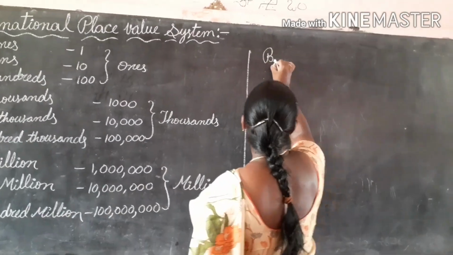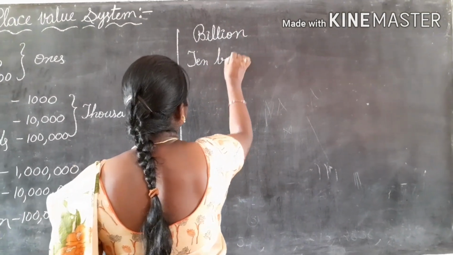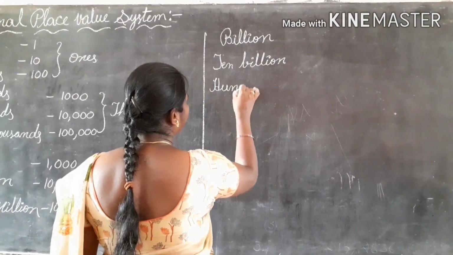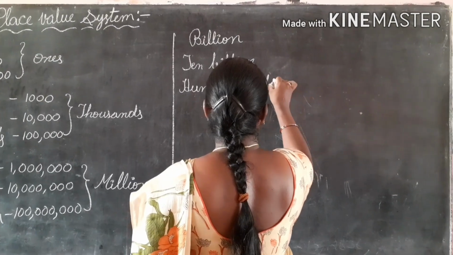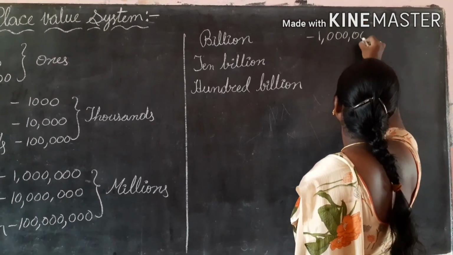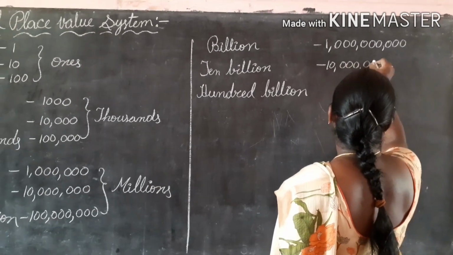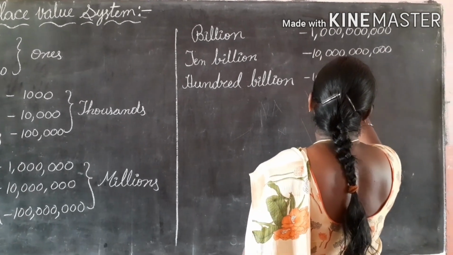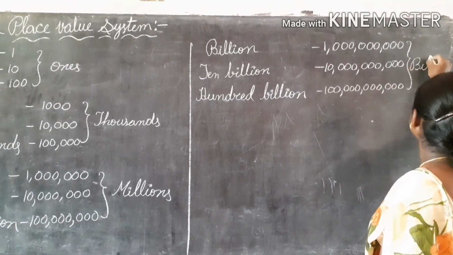Next, billion, 10 billion, 100 billion. Billion, 10 billion, 100 billion. These three are under billions period.